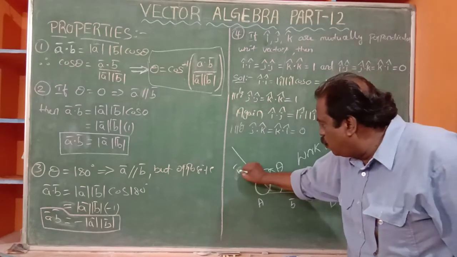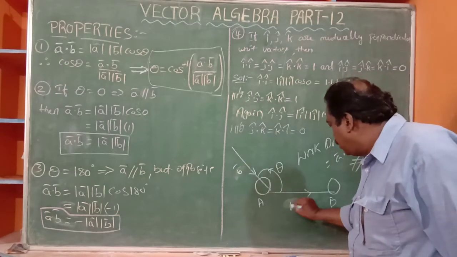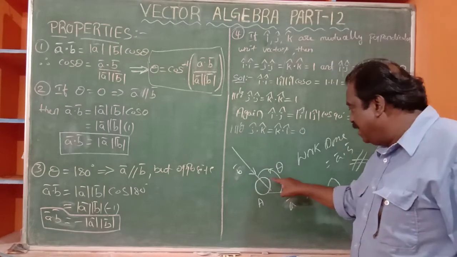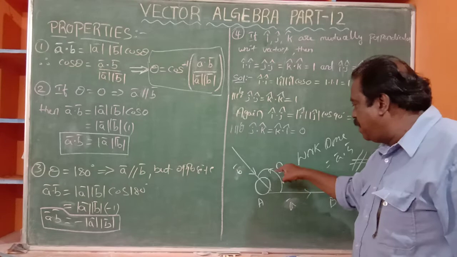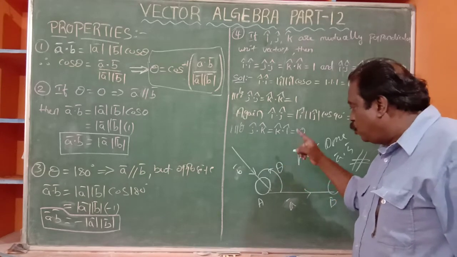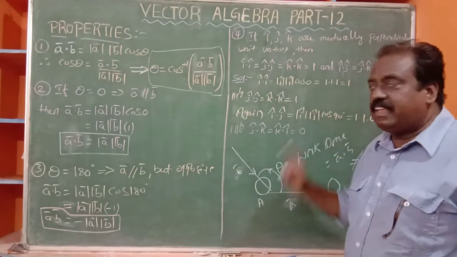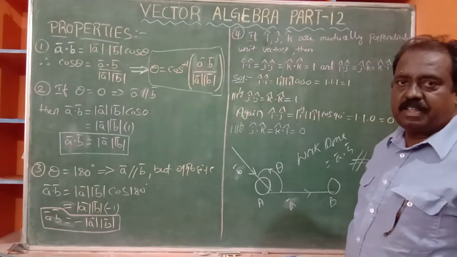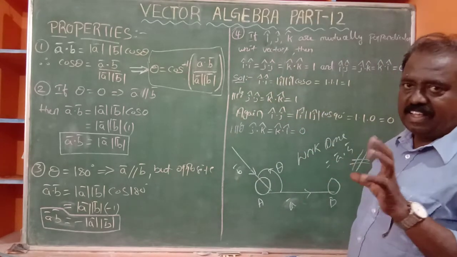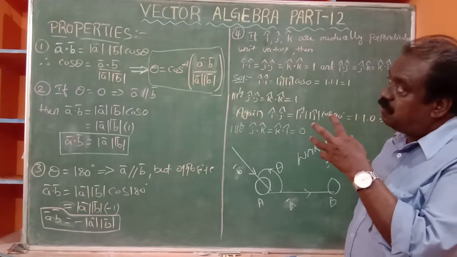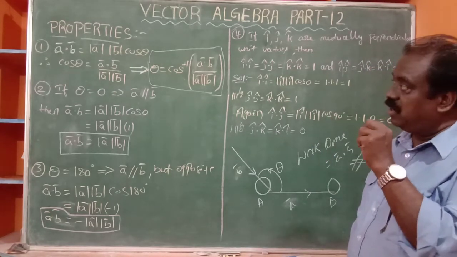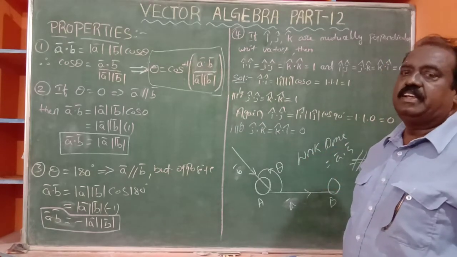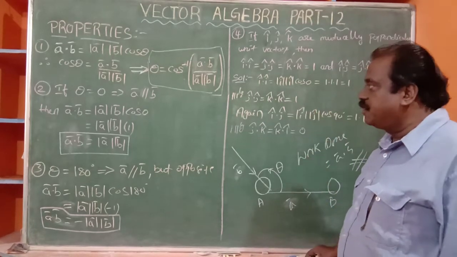Say it is B bar and it is assumed A bar. So A bar dot B bar is mod A bar mod B bar cos theta. Through that, we can find theta is equal to cos inverse of A bar dot B bar by mod A bar mod B bar. Like that. While we are finding the solutions of problems, we can easily understand what concepts are going on.